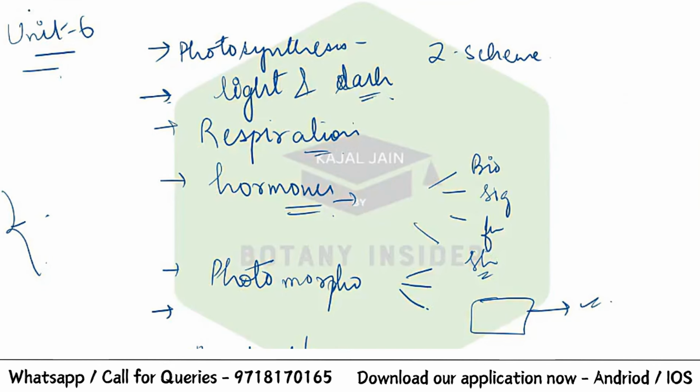Photoperiodism, biological clock, circadian rhythm, and all these things are also very important in the examination. So keep a note of all these things and make sure that you are learning and revising all these things properly, right? So that's about unit number 6.